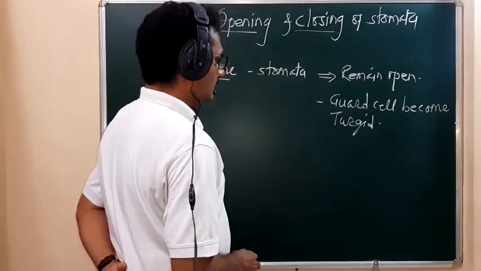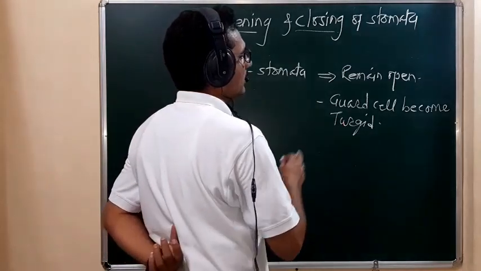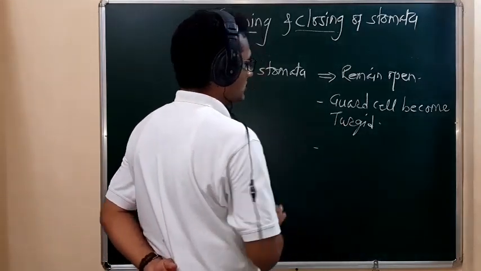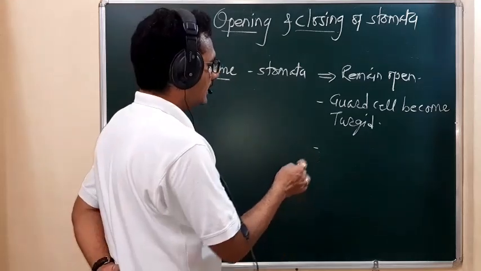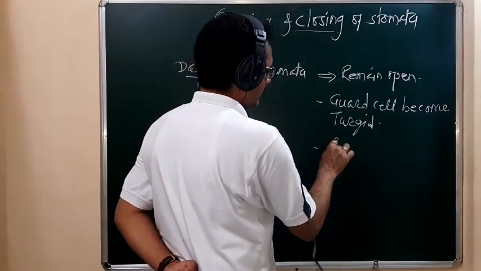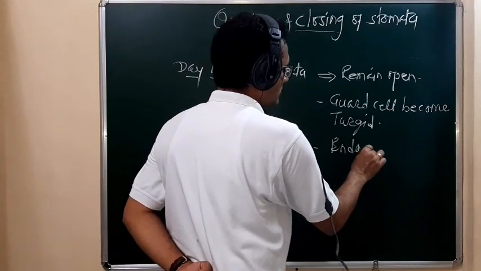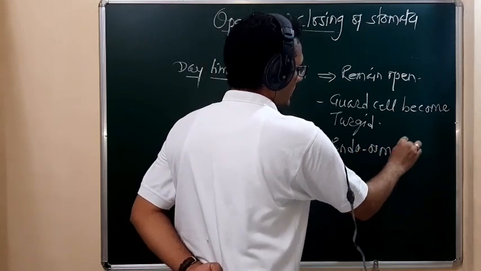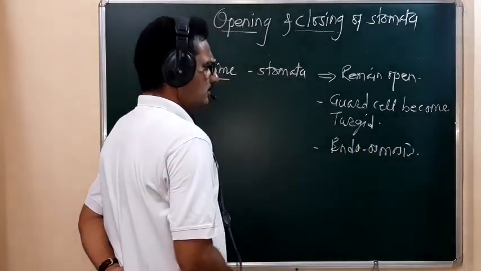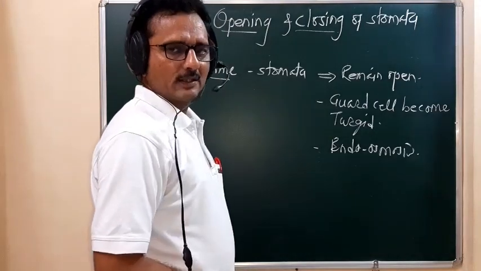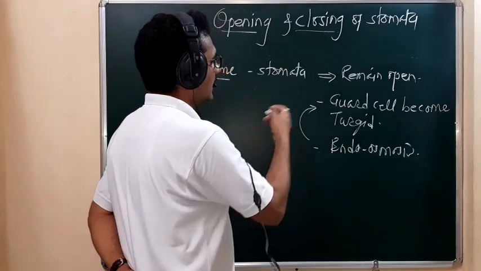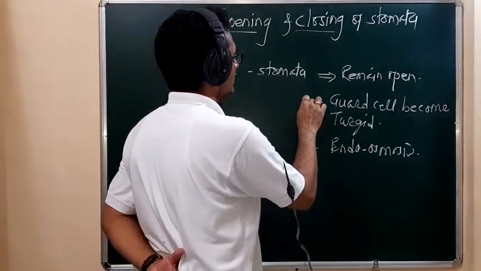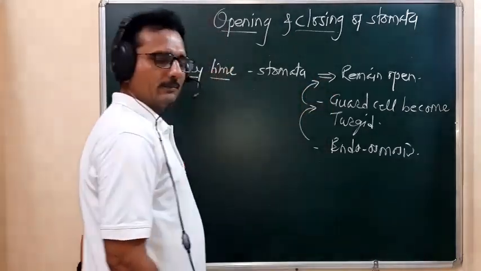Then why do they become turgid? Because during daytime the guard cells continuously show endosmosis. Because of the endosmosis, the guard cells become turgid, and because of the turgid guard cells, the stomata remain open.